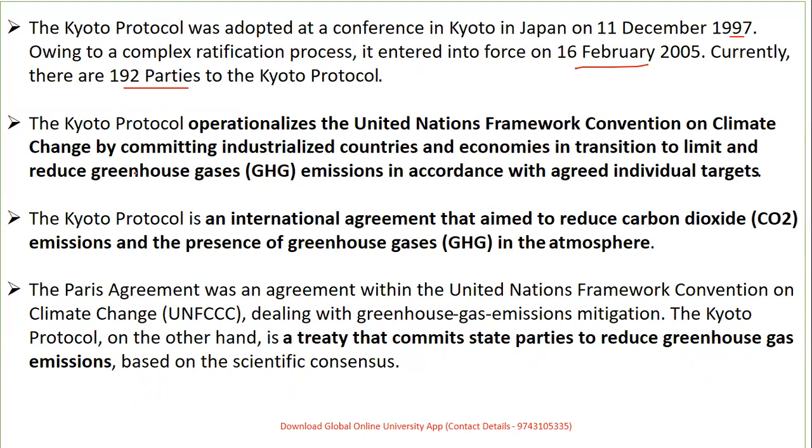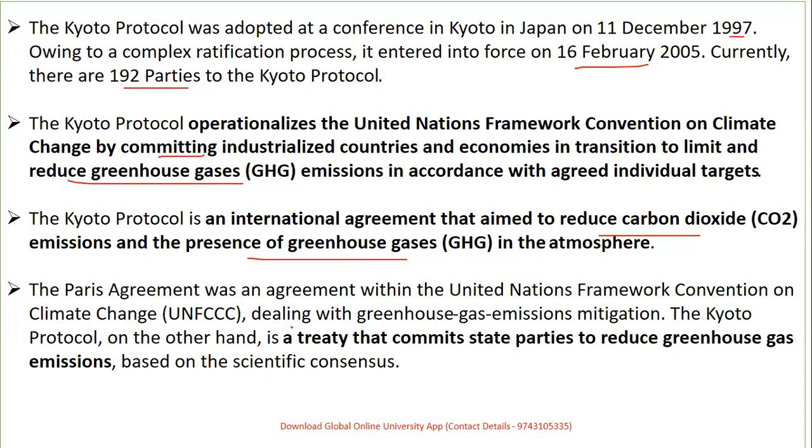What it does is operationalize the United Nations Framework Convention on Climate Change by committing industrialized countries and economies to limit greenhouse gas emissions. It is an international agreement aimed at reducing carbon dioxide emissions and the presence of greenhouse gas. That's why I said the keyword is emission. So you have to remember it like that.